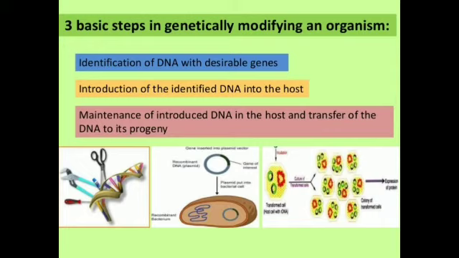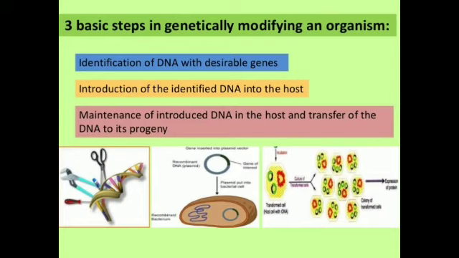With the help of the diagram you can see, firstly the DNA is identified, and after that it is isolated and transferred into the host body.